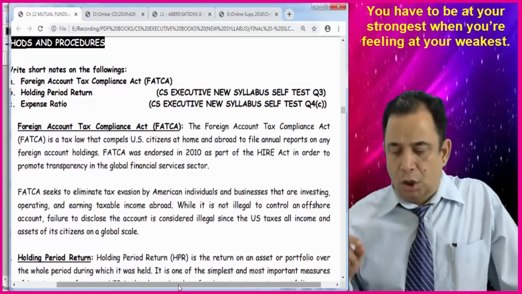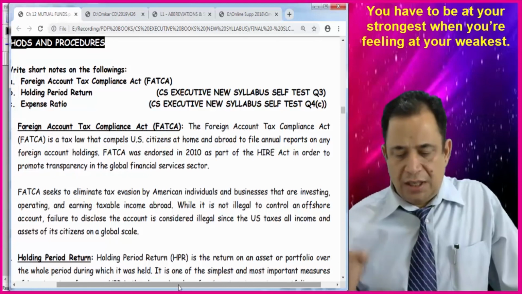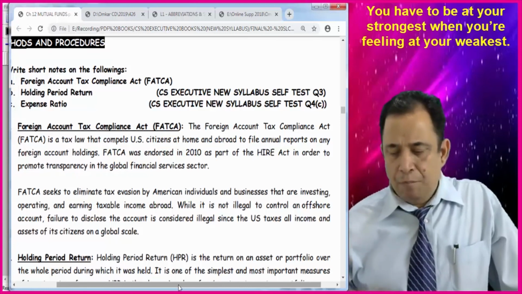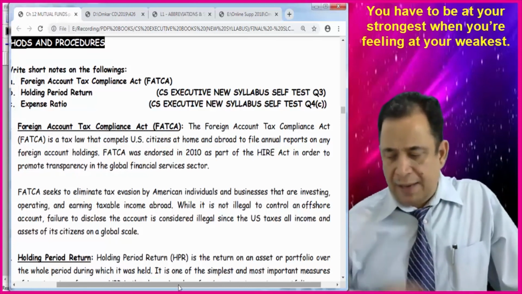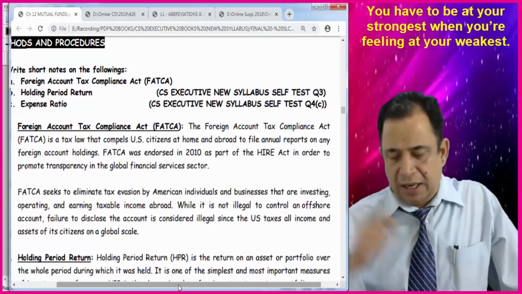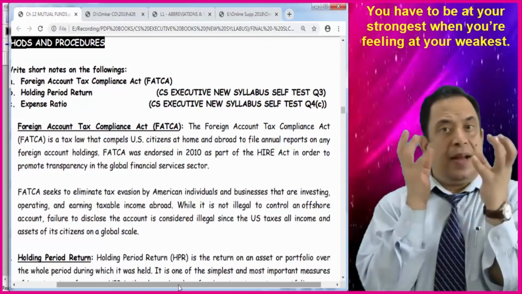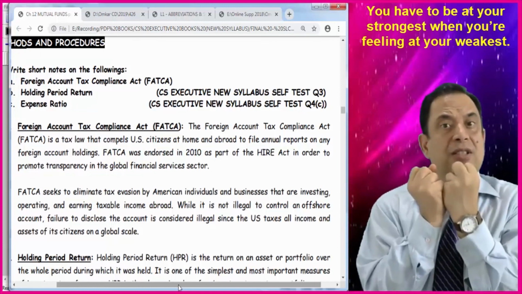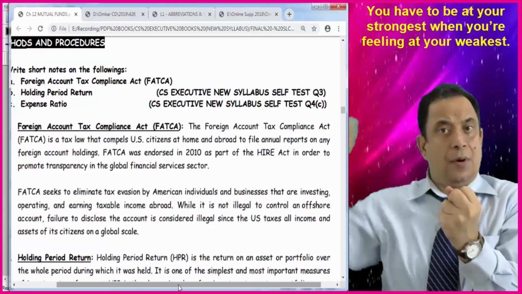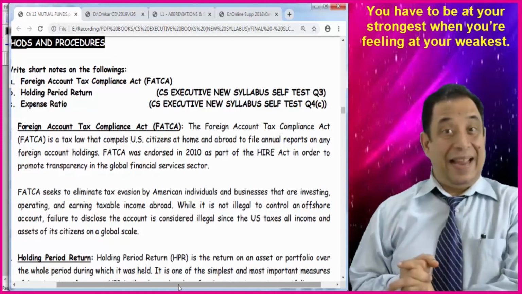FATCA was endorsed in 2010. Now FATCA seeks to eliminate tax evasion by American individuals and businesses that are investing, operating, and earning taxable income abroad. It means now US citizens have to make a declaration of how much investment they are holding abroad or in USA. So like this, we have completed today's lecture number 8.